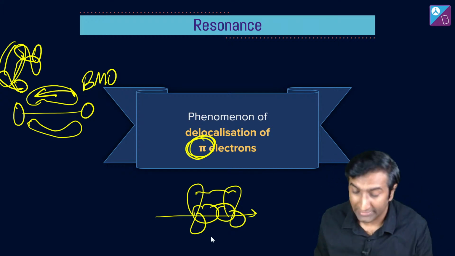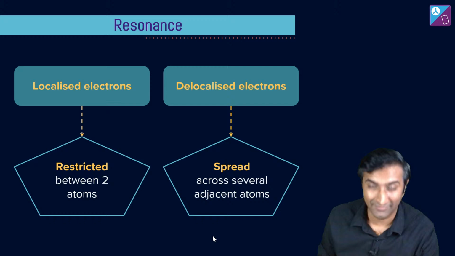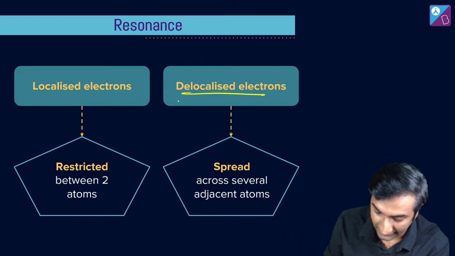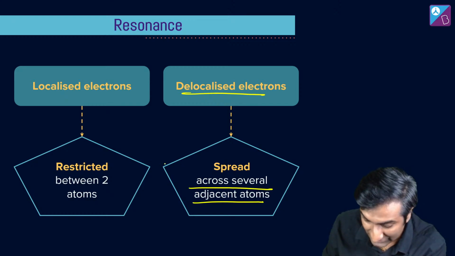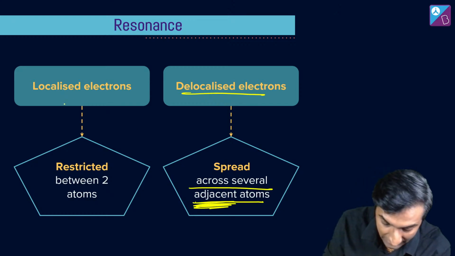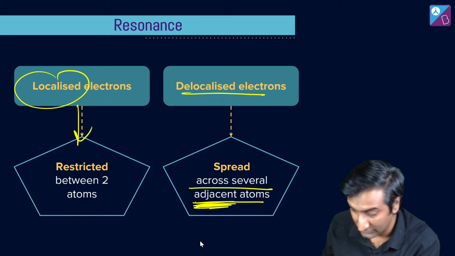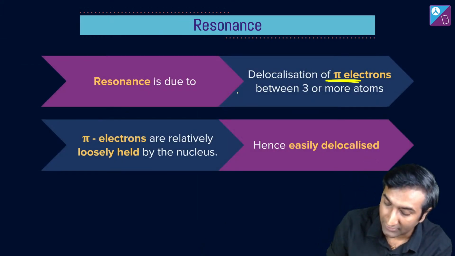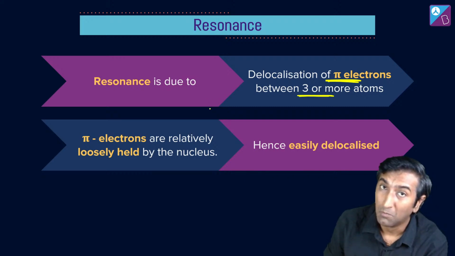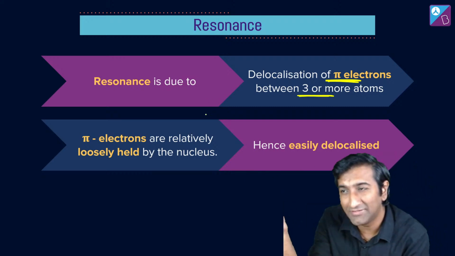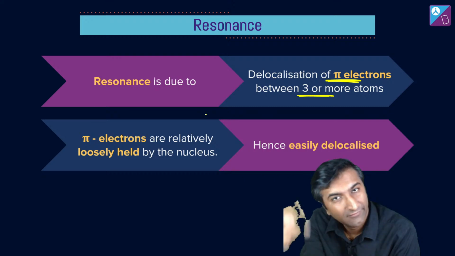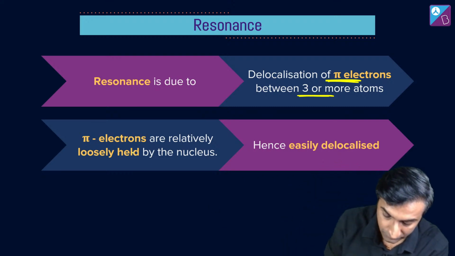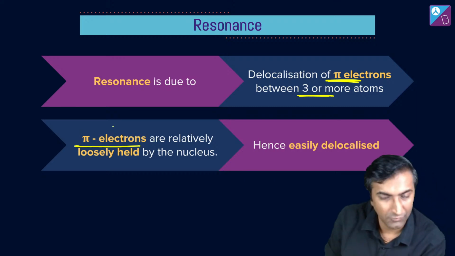This jumping around is what leads to benzene के awesome properties, etc. That Nandika is teaching you on GOC, right? So delocalized electrons, they are spread across many adjacent atoms. Local electrons, they are stuck between just 2 atoms. And resonance is primarily because of these pi electrons between 3 or more atoms. If it's 2 atoms, it's just a bond. If it's 3 atoms, it's a bit of theory, then you call it resonance. And this is because pi bonds are loosely held.